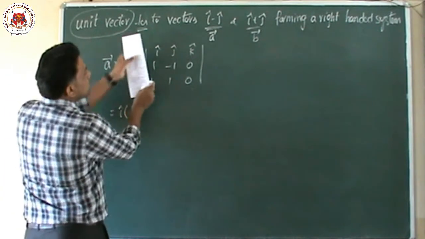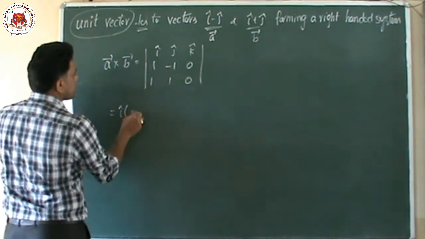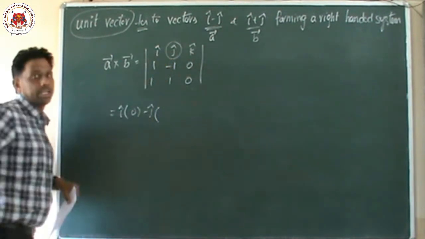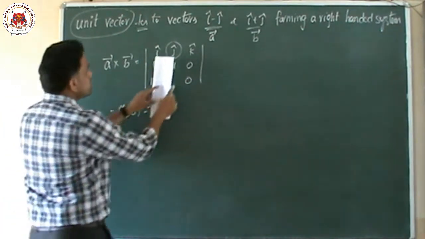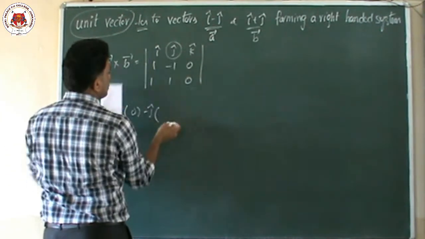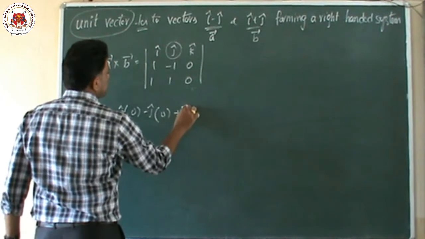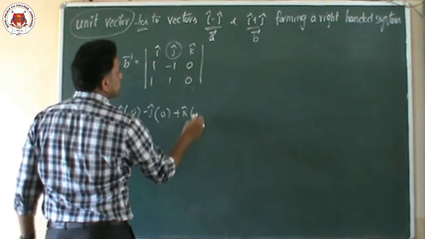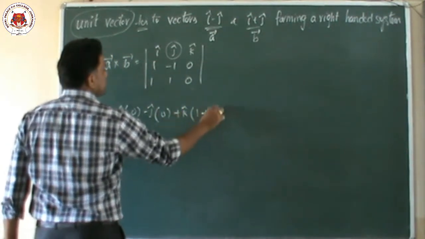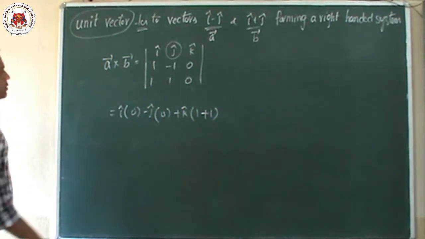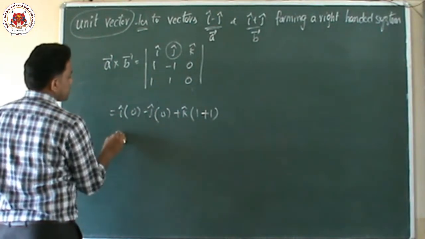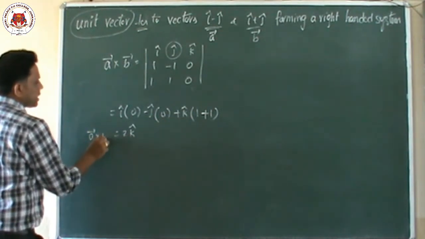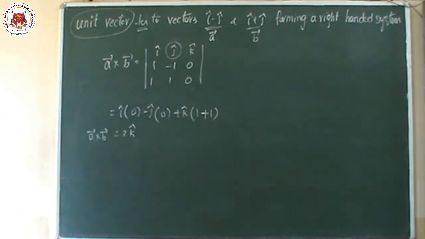For i cap, we close this one. So 1 into 0, 0 into 0, this is 0. Minus j cap, we will compulsorily put minus. If you close this one, 1 into 0, 1 into 0, this is also 0. Last we will take the k cap. So 1 into 1, 1. In the formula it is 1 minus, and here one more minus. Minus into minus is plus. So 0 into i is 0, 0 into j is 0. So 1 plus 1 is 2 k cap. So what is the answer? Vector A cross vector B equal to 2k.